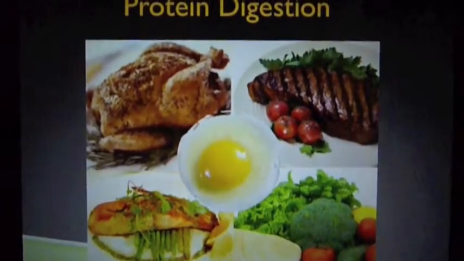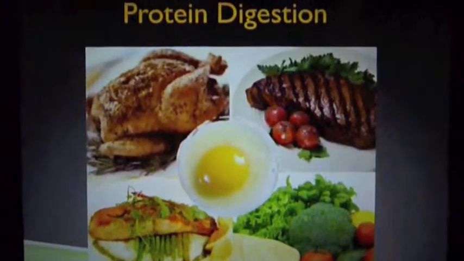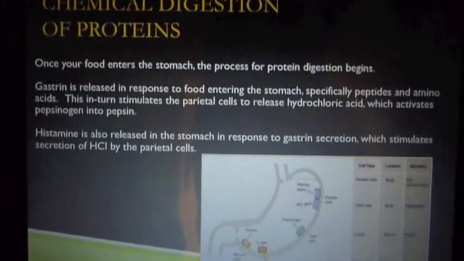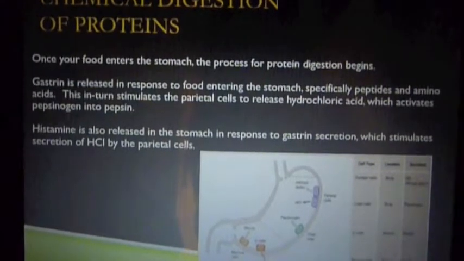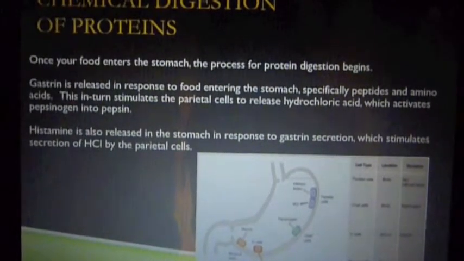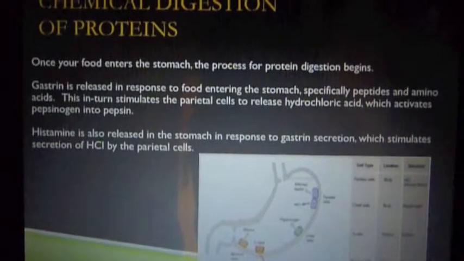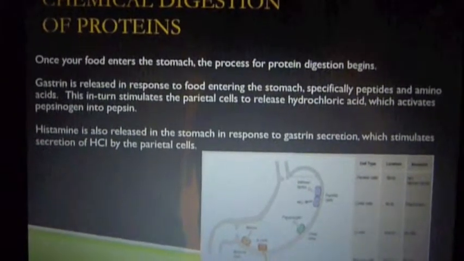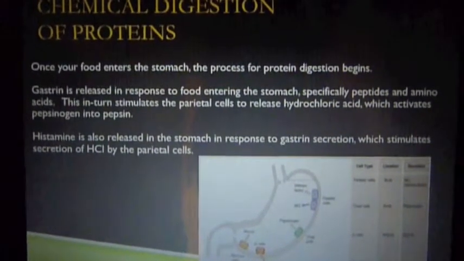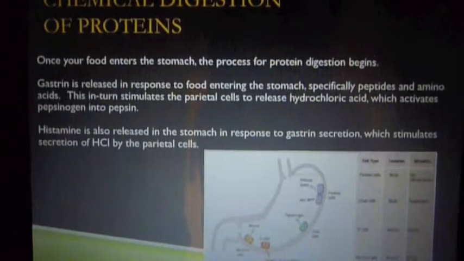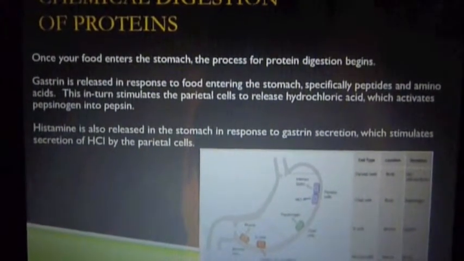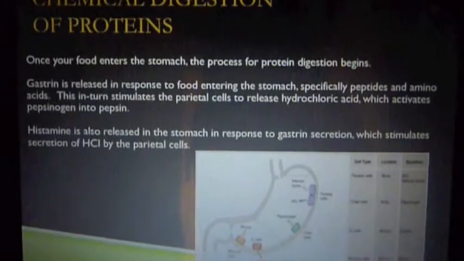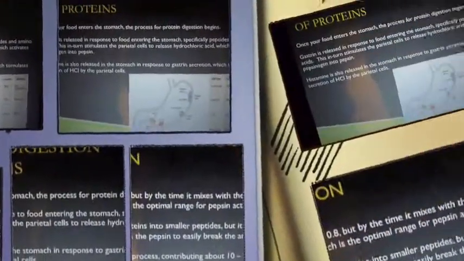Once your food enters the stomach, the process for protein digestion begins. Gastrin is released in response to food entering the stomach, specifically peptides and amino acids. This in turn stimulates the parietal cells to release hydrochloric acid, which activates pepsinogen into pepsin. Histamine is also released in the stomach in response to gastrin secretions, which stimulates the secretion of hydrochloric acid by the parietal cells.